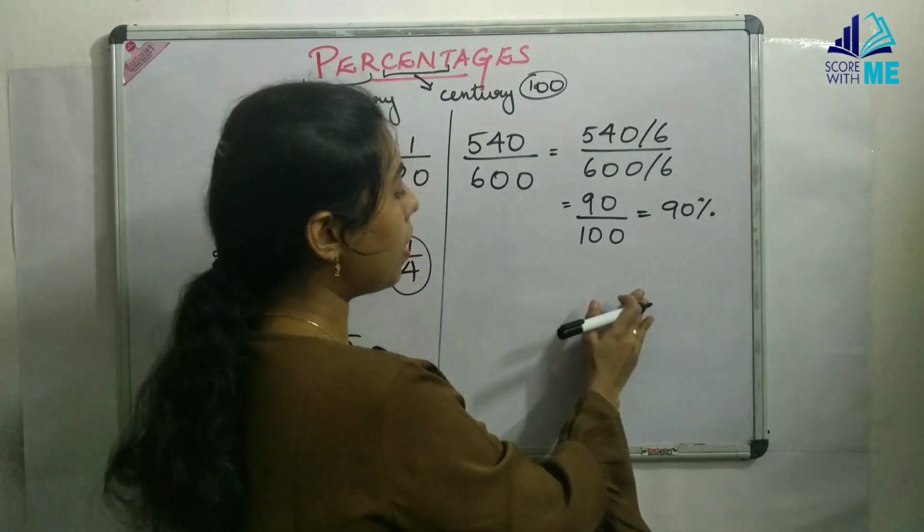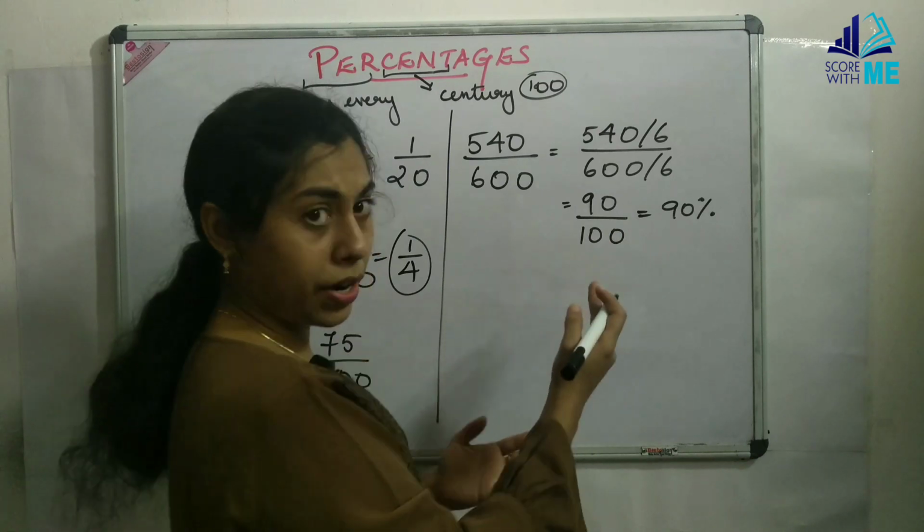Okay. Now let me take another number which does not have 100 in its denominator.